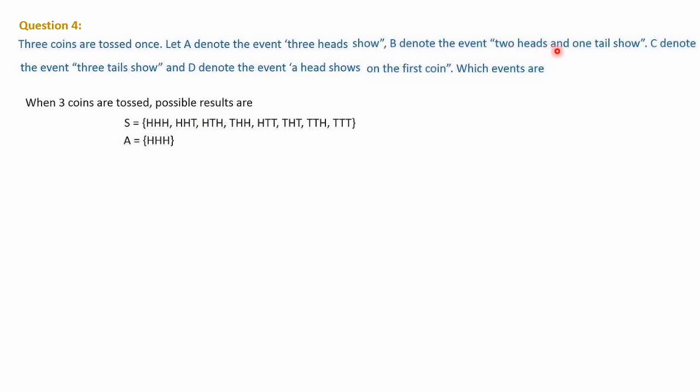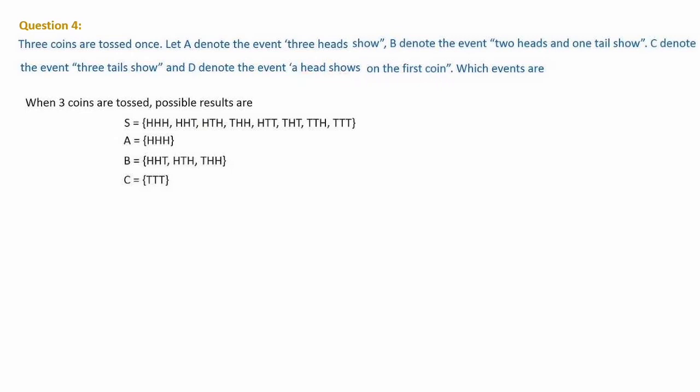B denotes the event 2 heads and 1 tail show. This one is 2 heads and 1 tail, this is 2 heads and 1 tail, this is 2 heads and 1 tail. So those elements we have to write. Then C denotes the event 3 tails show. 3 tails means here only this one, TTT. So C is TTT.